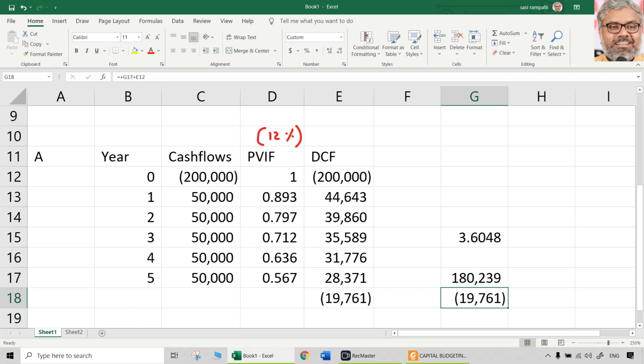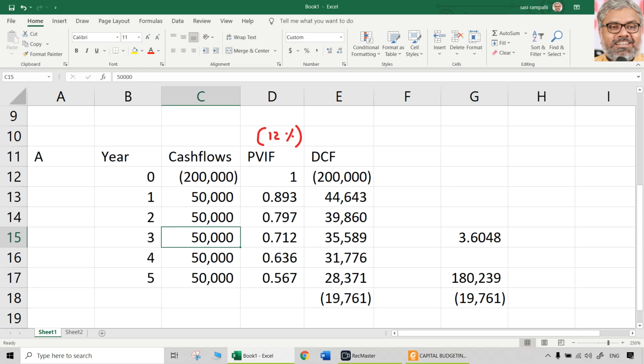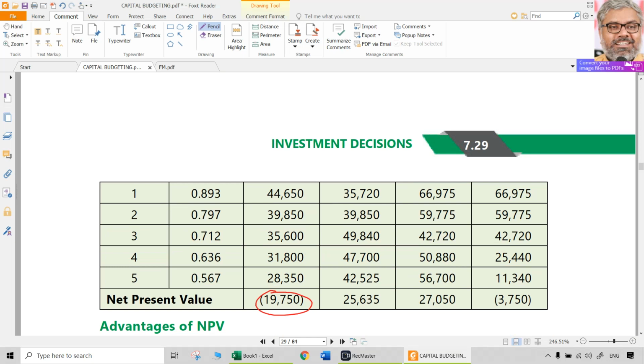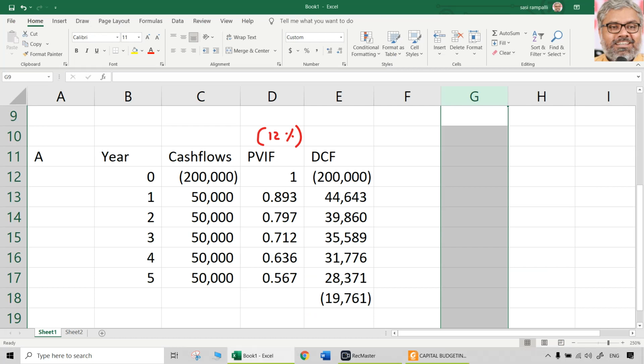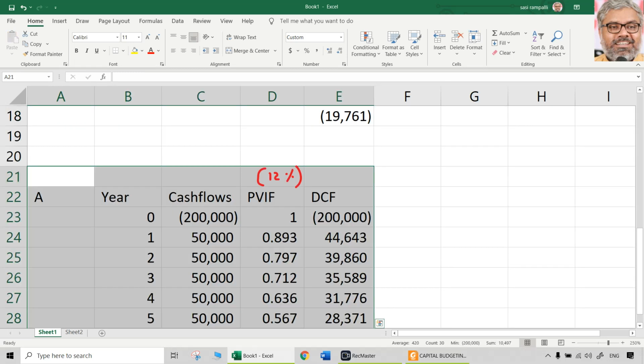So this is another way of doing it. In fact, in questions where uniform cash flows are there, annuity factors generally will be given. In that case, you can straight away multiply that annuity factor with the periodic cash flows to get the present value of cash inflows, then deduct the original investment, and you will get NPV in a much quicker manner. But of course, since this problem is asking not only for one project but for all the projects, even for presentation purposes, it is given in the solution that separately, for each of the years, the discounted cash flows have been calculated. That is for project A. Now, let us move on to project B.